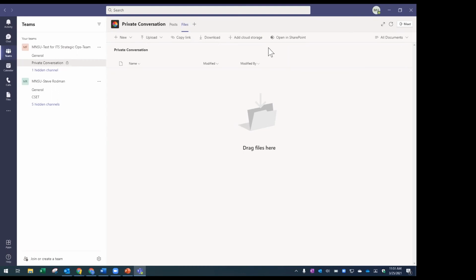So then maybe I move it from my OneDrive into a team and make it a team document or a team file. And so all the same tools that you have in OneDrive, you have in Teams as well. So things like versioning, what are some other examples? Within a team, you can share files individually.